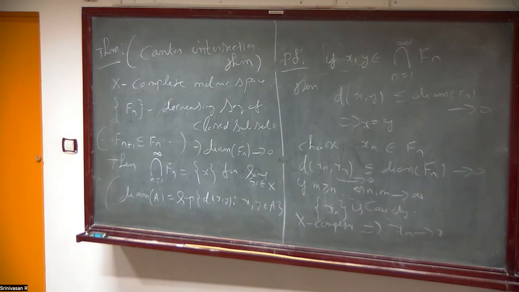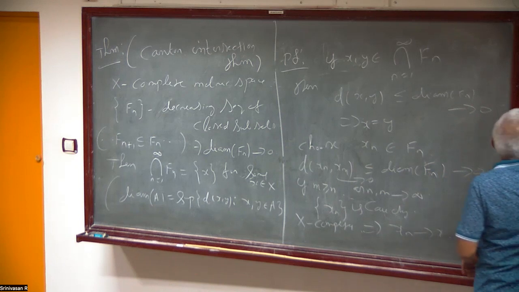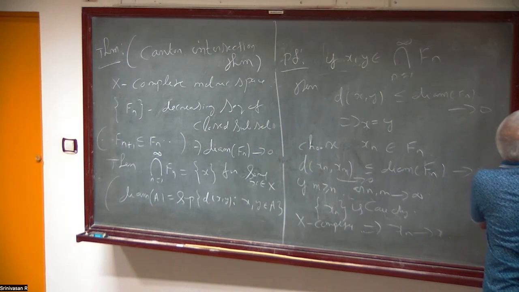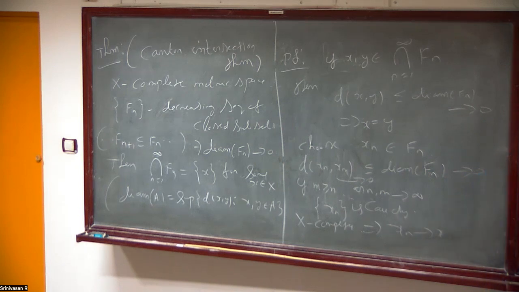Because xn is a sequence, if you consider the sequence xn, n equal to m to infinity, this is contained in Fm. After this, it has to be in Fm.